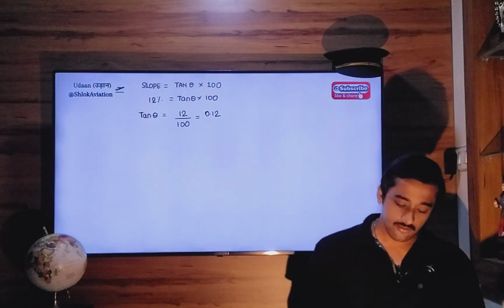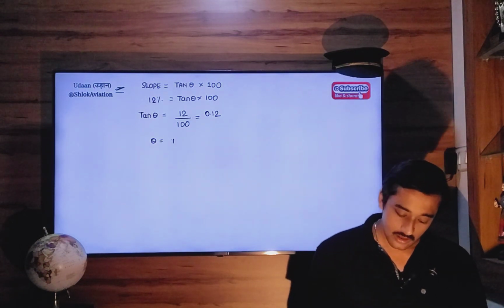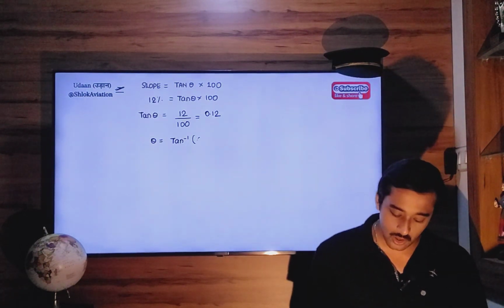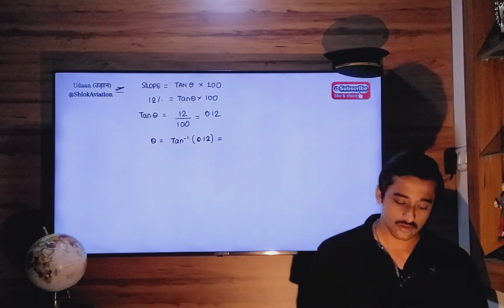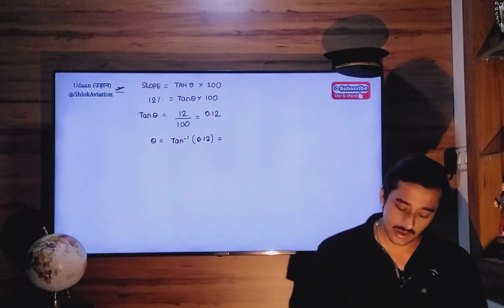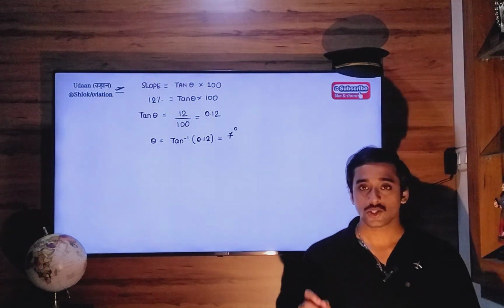So theta will be equal to tan inverse 0.12, which is equal to 6.8 degrees, approximately 7 degrees. So this is your glide slope.